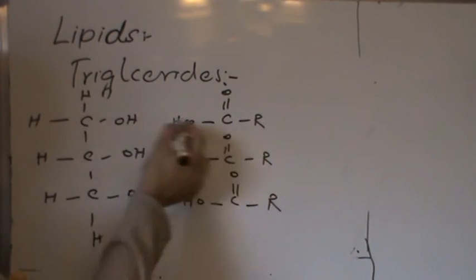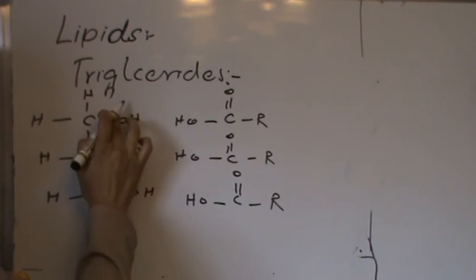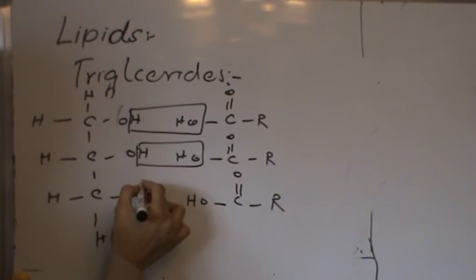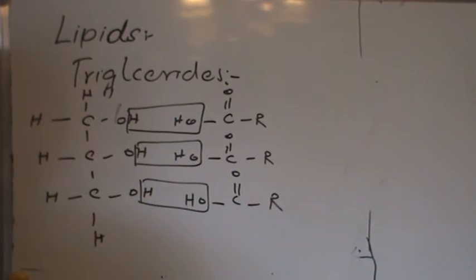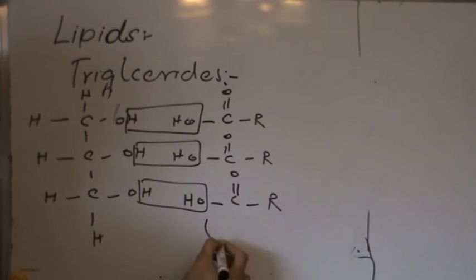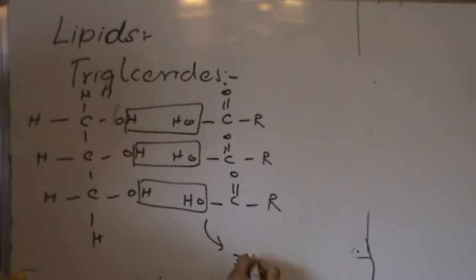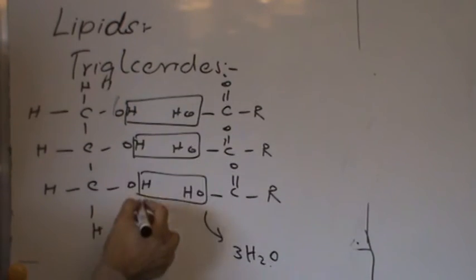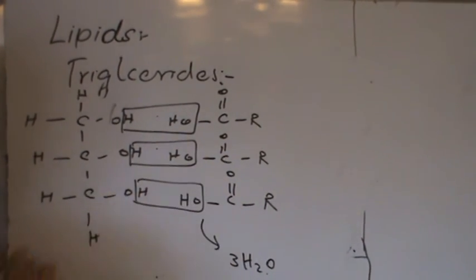When these come close, water molecules are released. So in the whole process, three water molecules are released. These are three condensation reactions, 1, 2, 3.